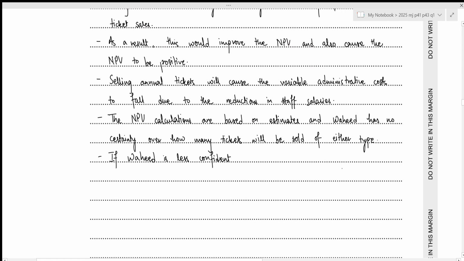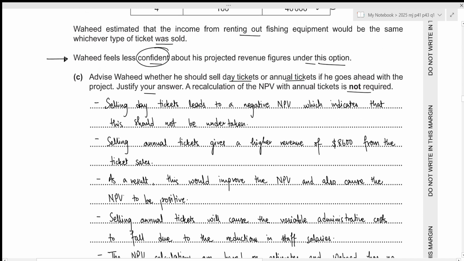So if Wahid is less confident about the sales of annual tickets, then the risk increases. Now, based on these factors, we need to make a final decision. So in this case, I would advise Wahid that he should sell annual tickets if he goes ahead with the project solely based on the fact that this has a positive projected net present value.